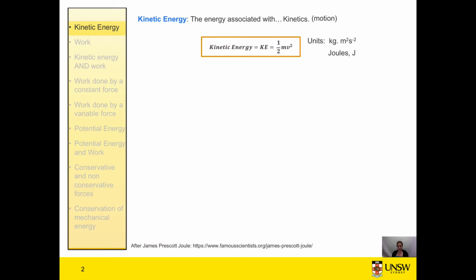And the joule is named after a man called James Prescott Joule, who, among his other work, was instrumental in developing our current understanding of energy and of heat and motion. He essentially laid the foundation for the conservation of energy principle, which is one of the fundamental principles of physics. So we'll hear a bit more about him later.